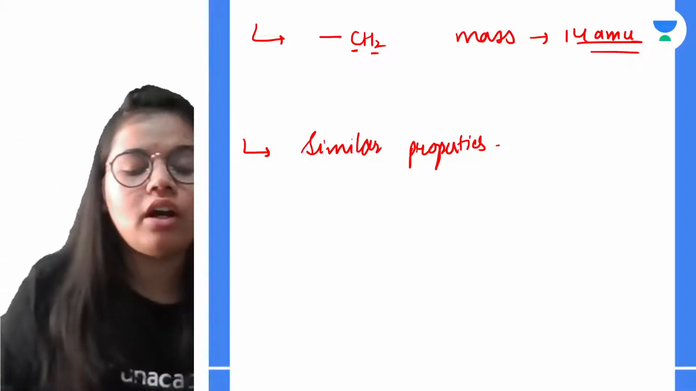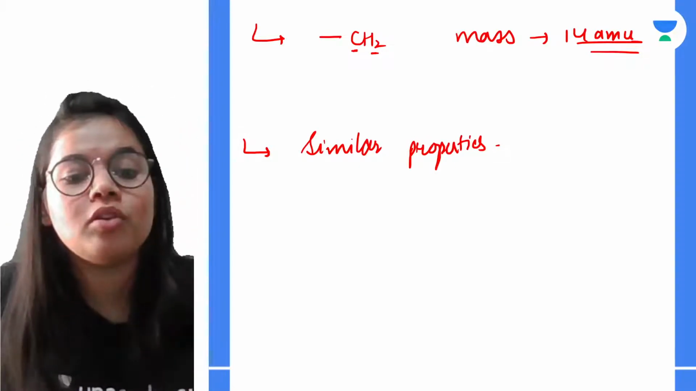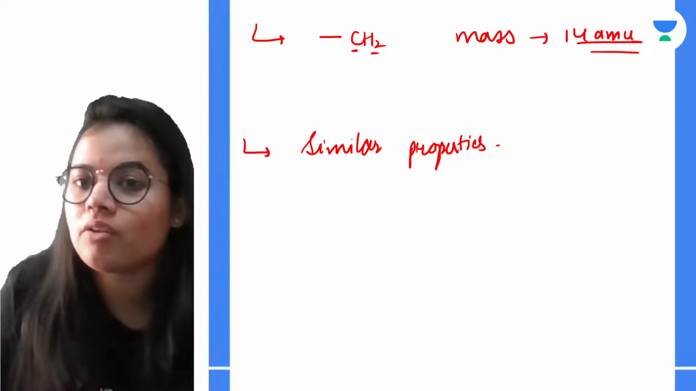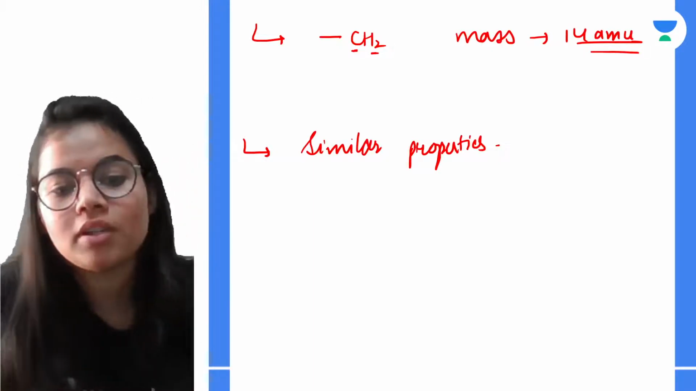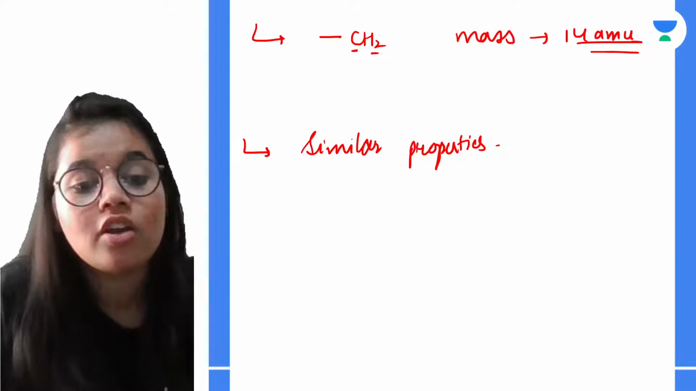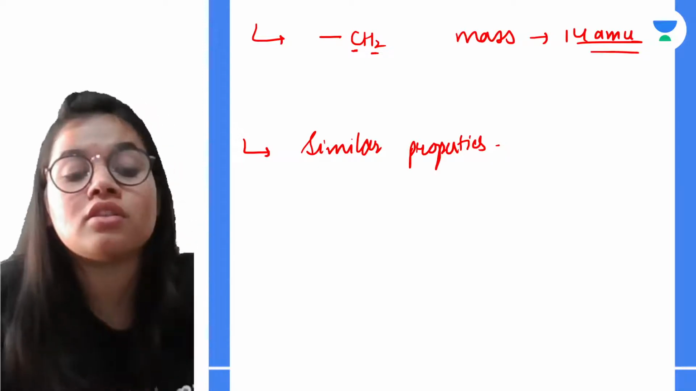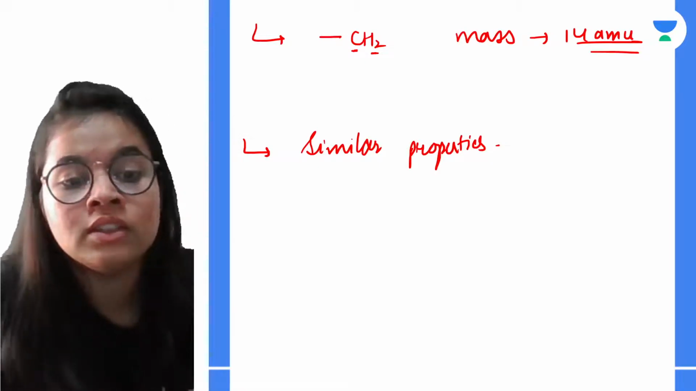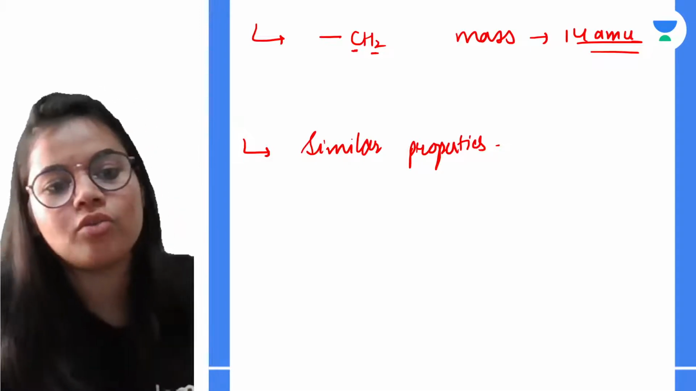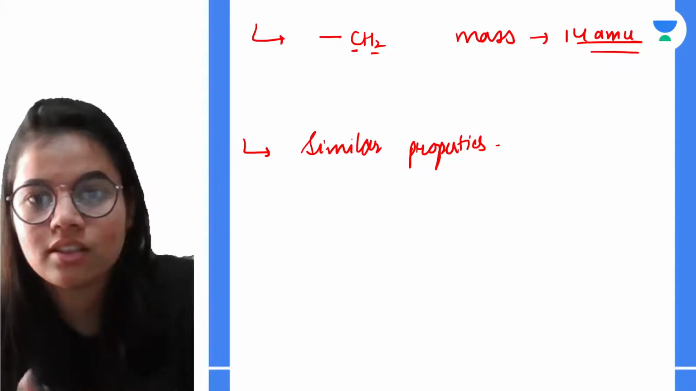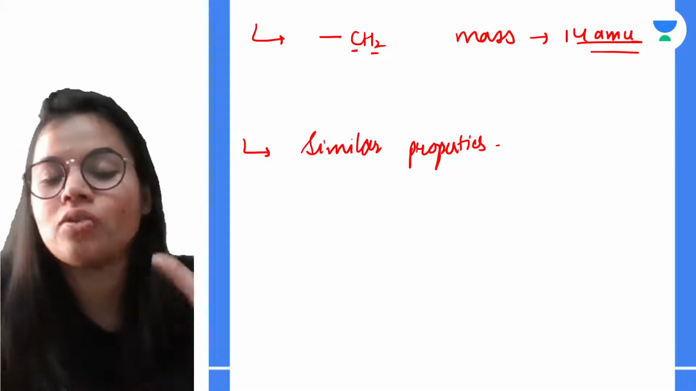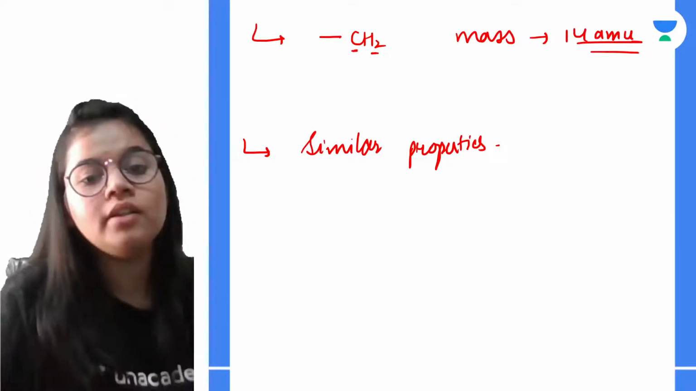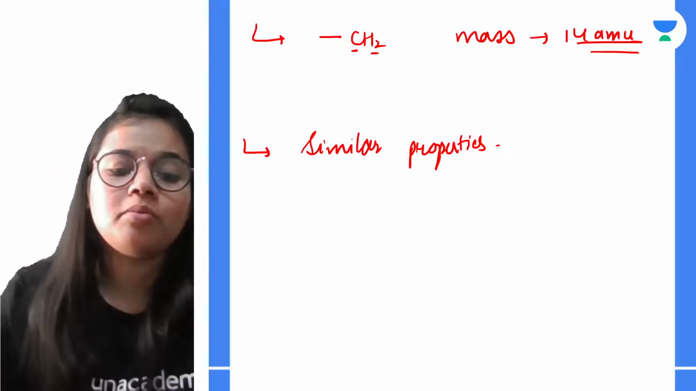Now you could be asked questions on homologous series, that a compound is given and you are asked to tell its next homologue. Just add CH2. You could be asked to tell the next 3 homologues of methanol. So you just have to add CH2 and you will get the next 3 homologues. And don't forget to write the names. Next question that could be asked is the